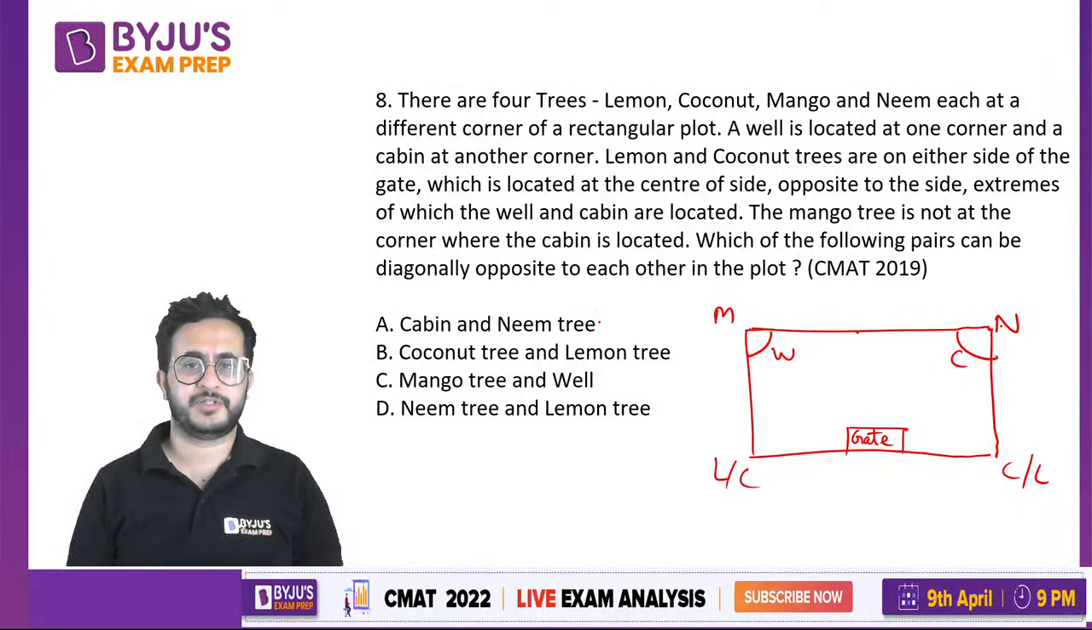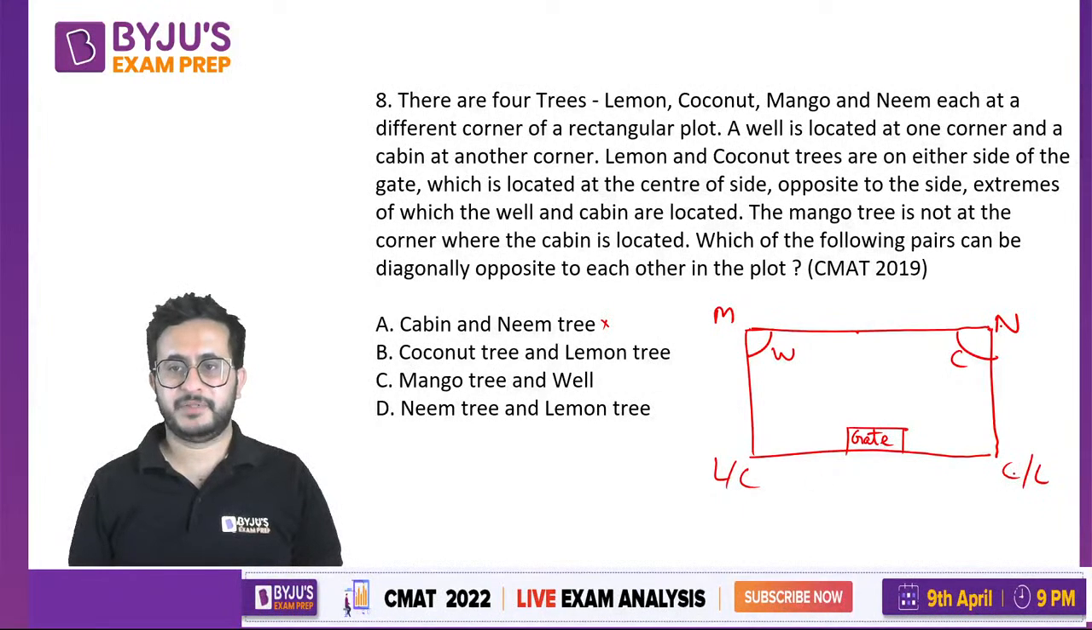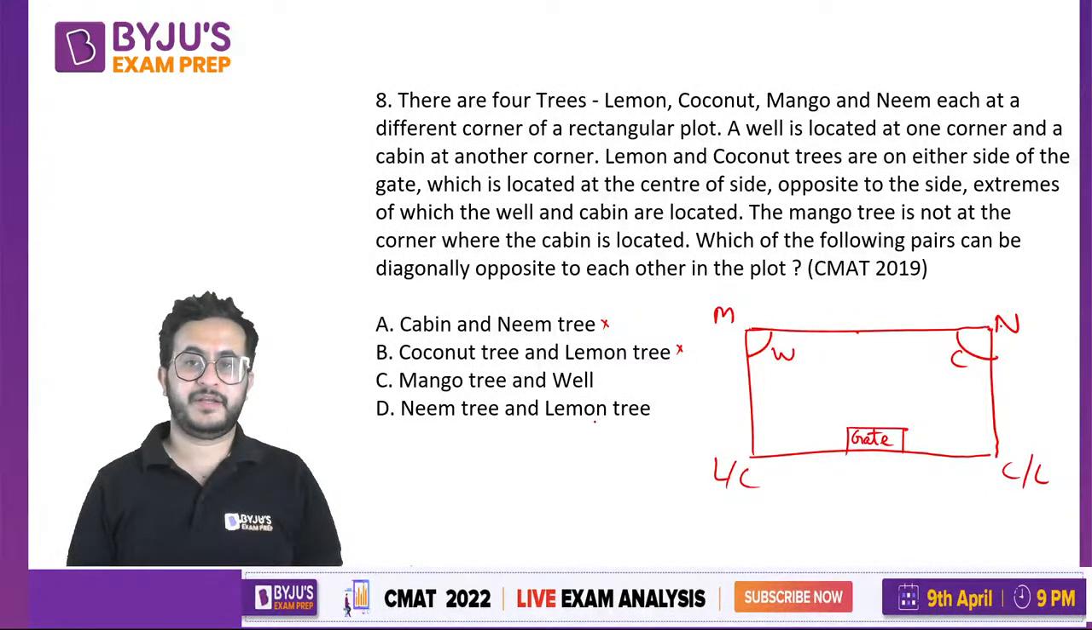So it is not diagonally opposite. They are at the same point. Okay. Coconut tree and lemon tree. Coconut and lemon, these are on same side. They are not diagonally opposite. Mango tree and well. Mango tree is next to the well only. Okay, so not diagonally opposite.